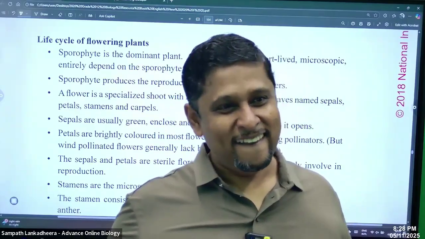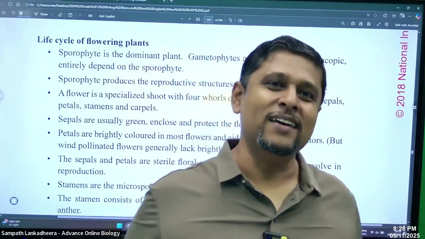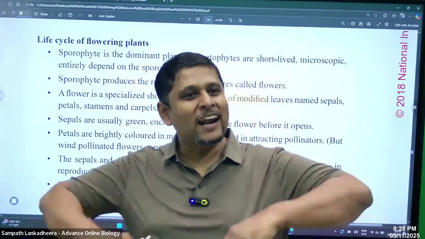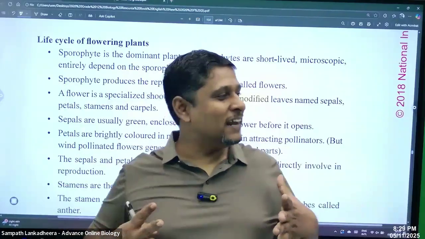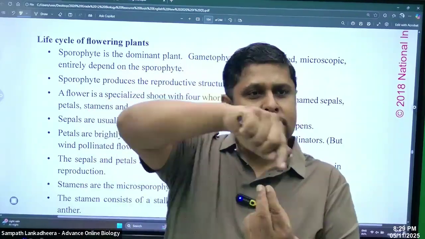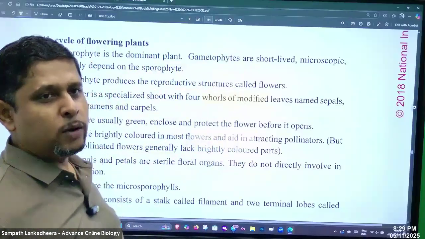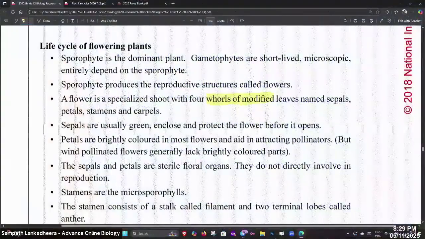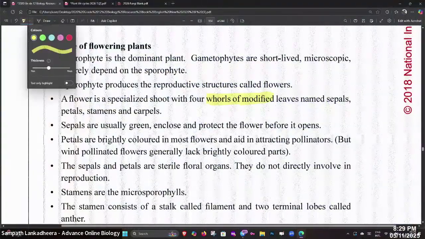What does that mean? Come on, you know that. Whorls means rings. Rings of modified leaves are here: sepals, petals, stamens, and carpels. Whorls of leaves present.